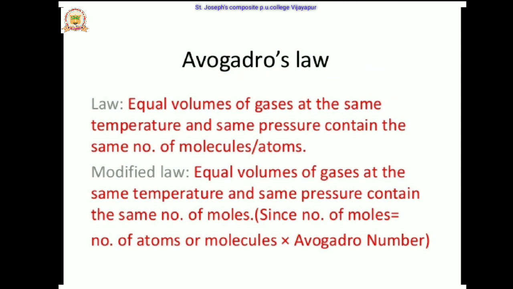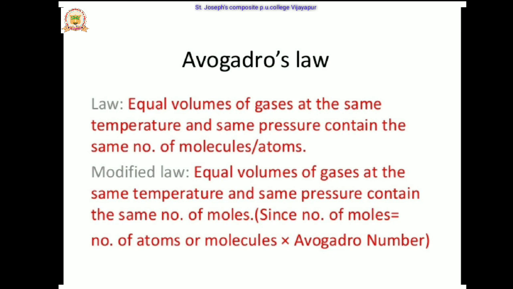Then Avogadro's law. The law states that equal volumes of gases at the same temperature and the same pressure contain the same number of molecules or atoms. This was proposed by the scientist Avogadro. According to him, at the same condition of temperature and pressure, equal volumes of gas contain an equal number of molecules or atoms.